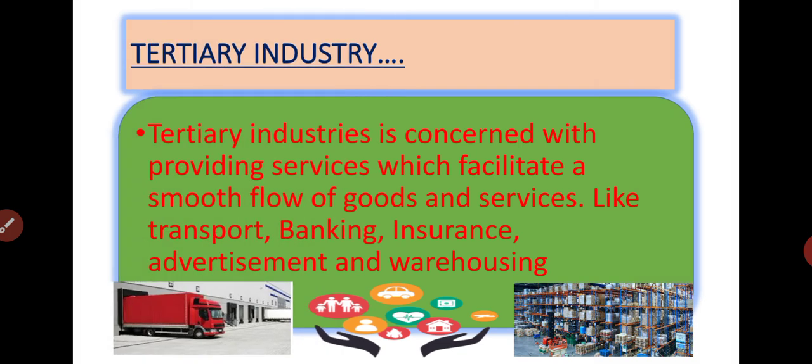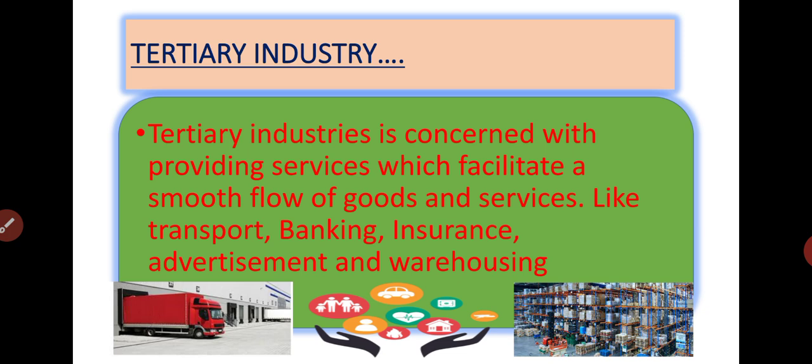Next we have the tertiary industry. This we have already done, but I'm repeating it for you once again. Tertiary industry is concerned with providing services, and basically these services help in the smooth flow of goods and services. That means when we want to supply goods from the place of production to the place of consumption, it is very important.